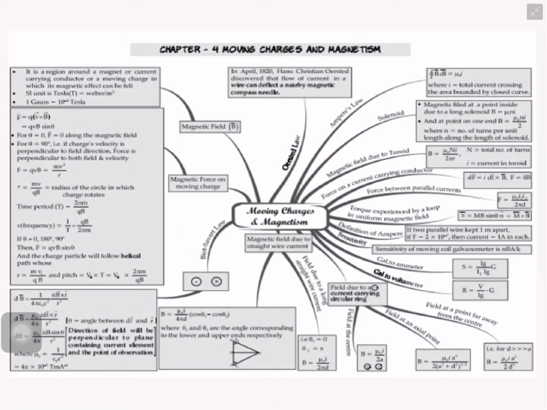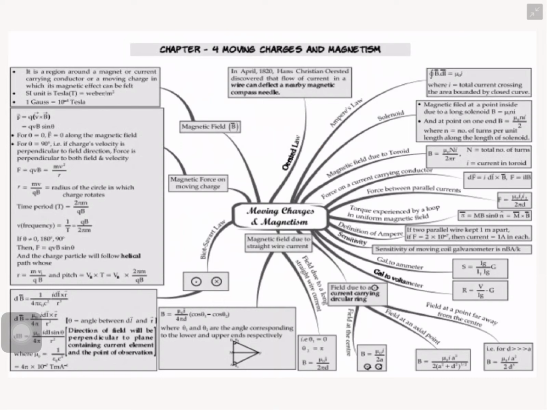Based on the concept, they designed the device, that is the cyclotron. Cyclotron is a device which is used to accelerate the charges. What is the need to accelerate the charge?